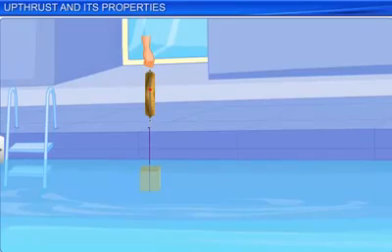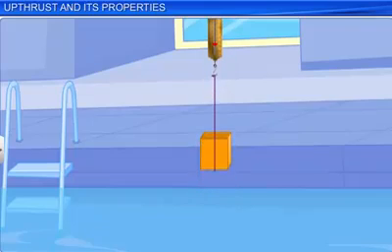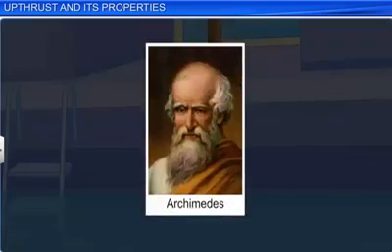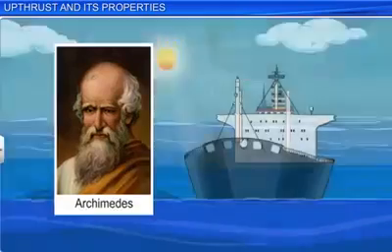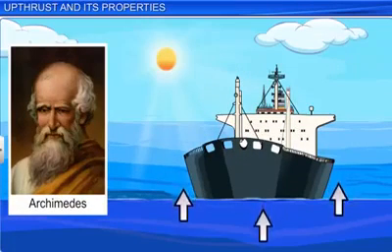Try to lift a weight from a swimming pool and then try to lift the same weight from the edge of the pool. You will notice that it feels heavier when it is out of the water. This was supposed to have been first explained by the Greek scientist Archimedes. He said that the water exerts an upward force or upthrust on any object in it.